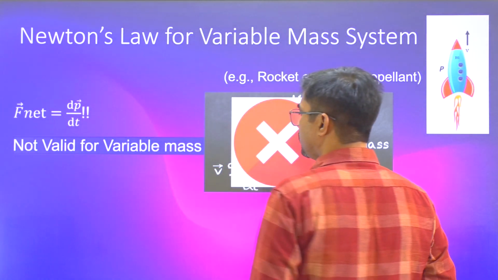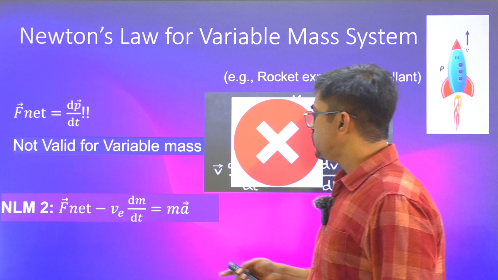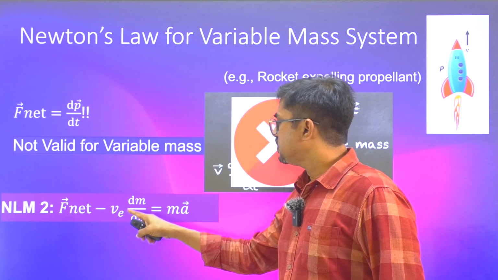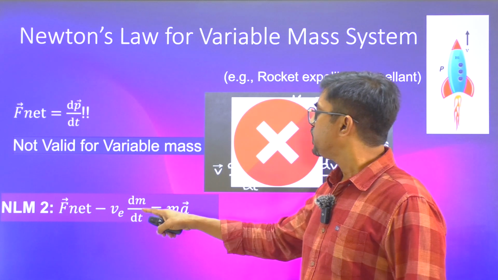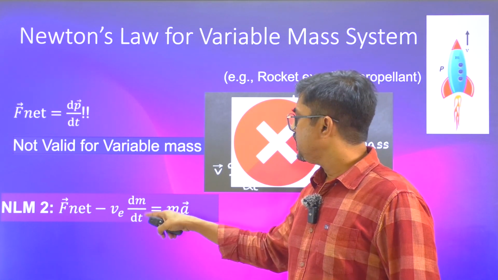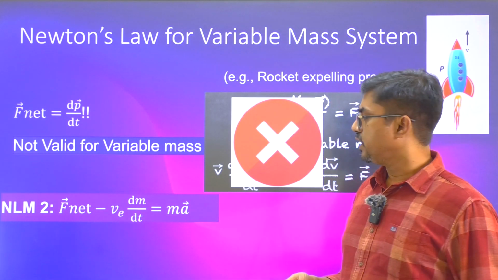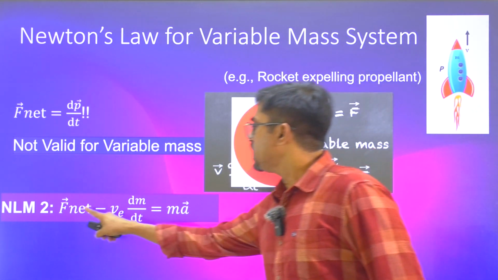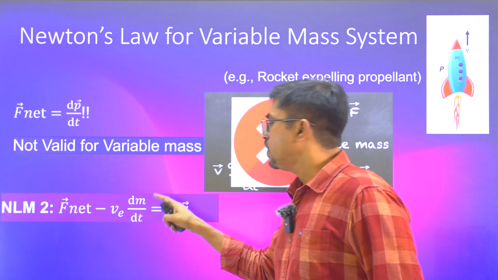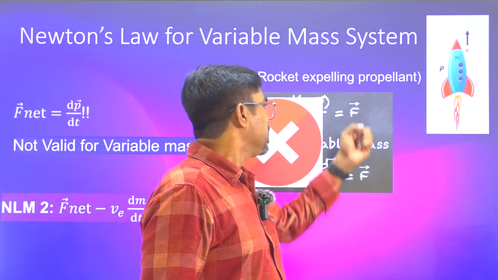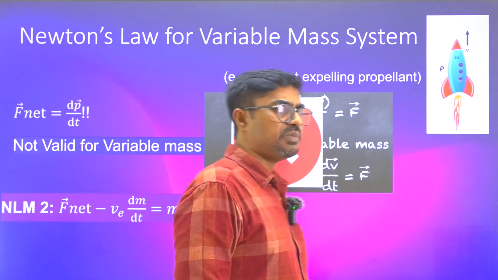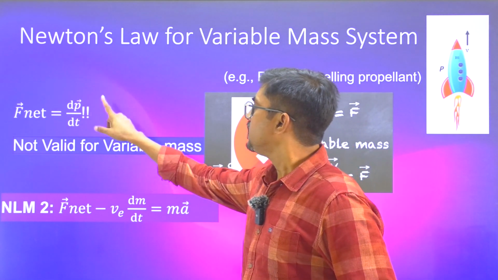The actual formula that you are supposed to apply, which comes from Newton's law, is this: net external force minus the exhaust velocity of gases with respect to the rocket into dm by dt, that is the mass flow rate, is equal to mass into acceleration. This is the external force, and this is the thrust force that you get because of the gases being pushed. So this is the formula you have to use for a variable mass system. Please understand this. The earlier one is incorrect.